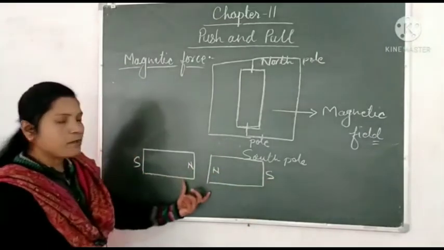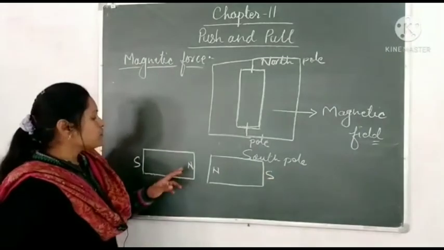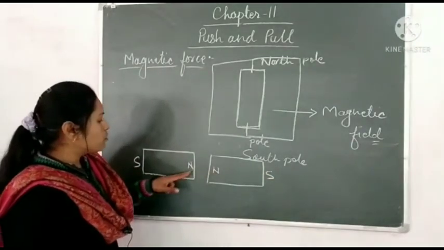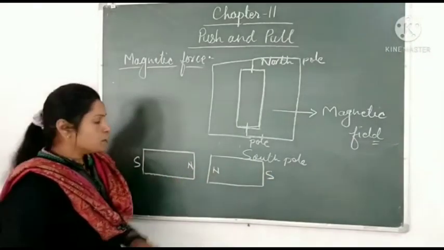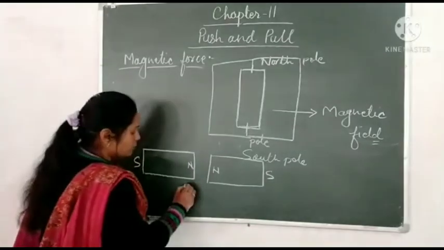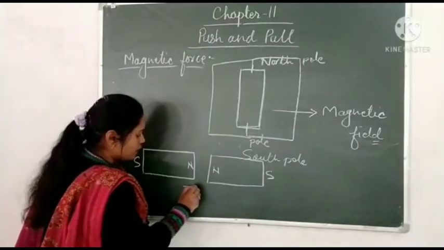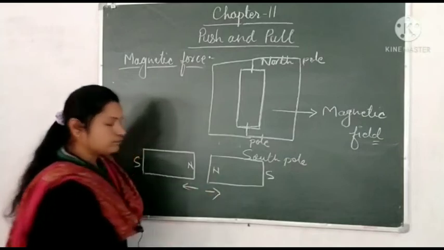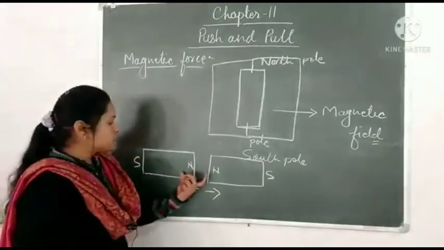If we keep two magnets like this, we can see both the poles are same. So what will happen? Both the magnets will repel each other. So what does it mean?